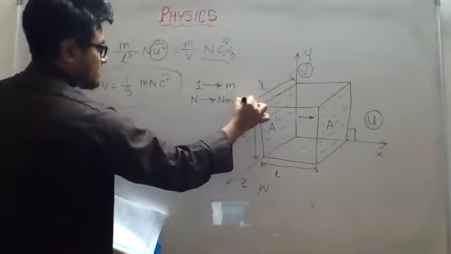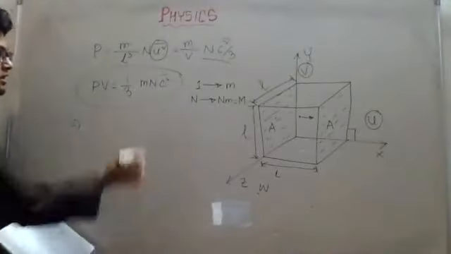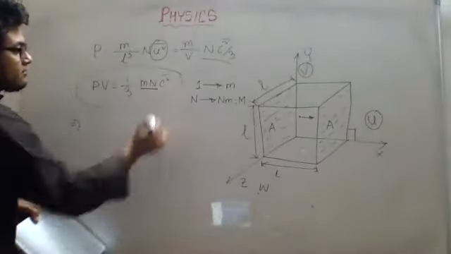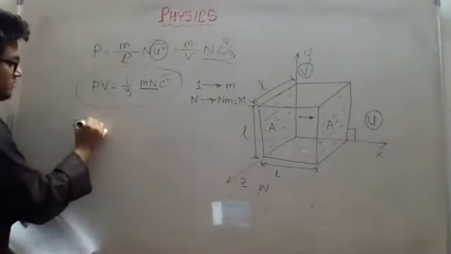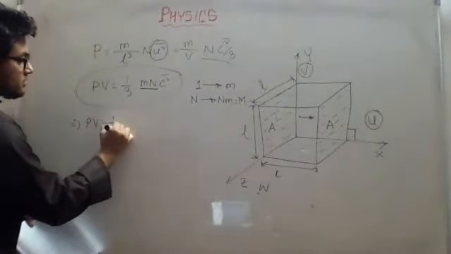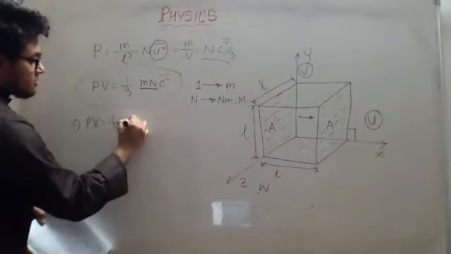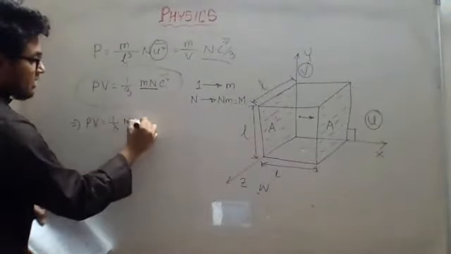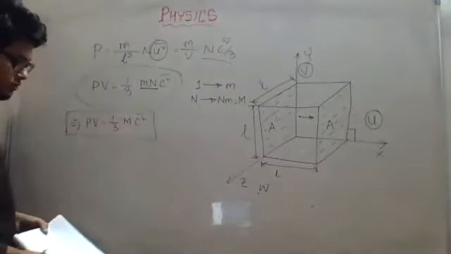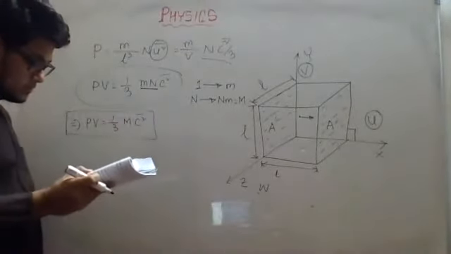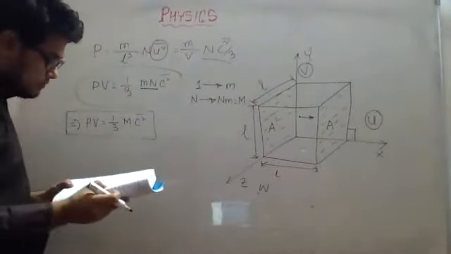We consider the total mass as capital M. As you can see, we have mn here, so we can replace 1/3 m n with capital M, giving 1/3 M c square bar. This is also another equation that you will be using in numerical problems.